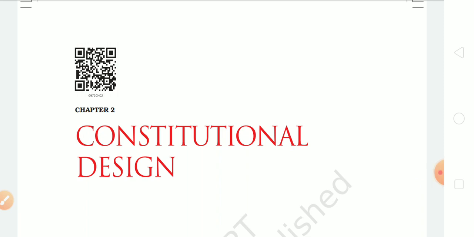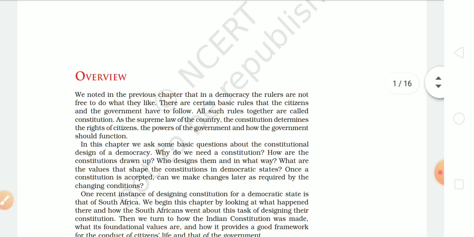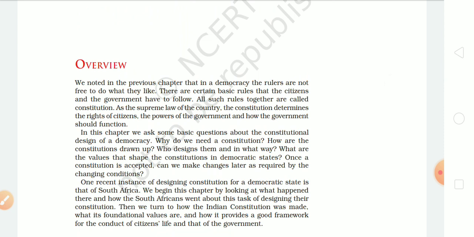Students, this is our new chapter of civics, chapter 2, Constitutional Design. In this chapter, we will discuss how a constitution is made for a democratic nation.